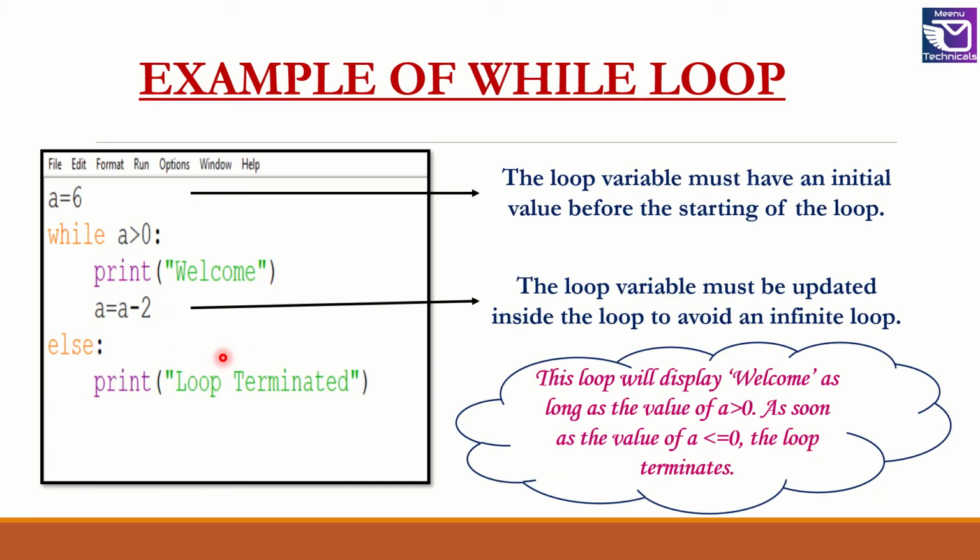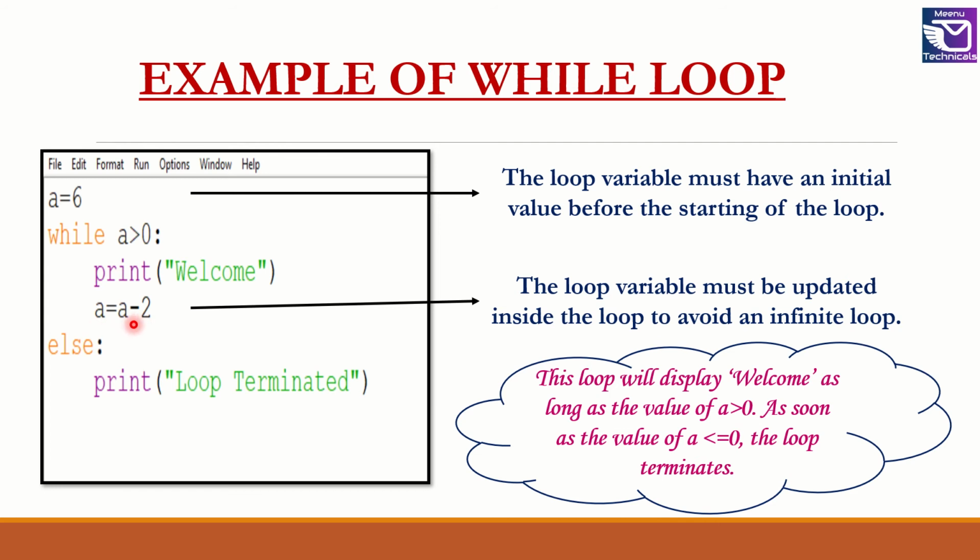Let us see an example. Whenever I am working with a while loop, I need to give an initial value to the loop variable. So here I am giving an initial value of 6 to the loop variable a. As long as the value of a is greater than 0, welcome will be displayed. Also, in a while loop, the loop variable must be updated before the next iteration of the loop.